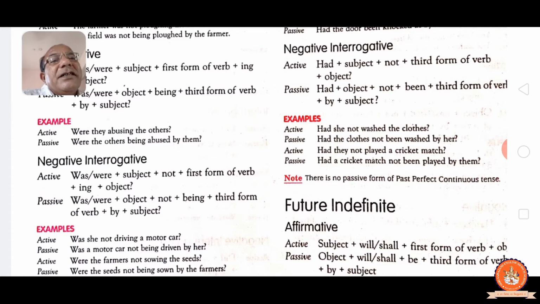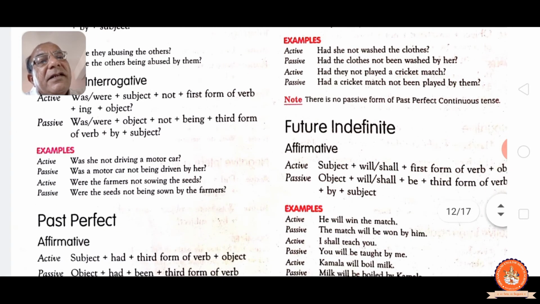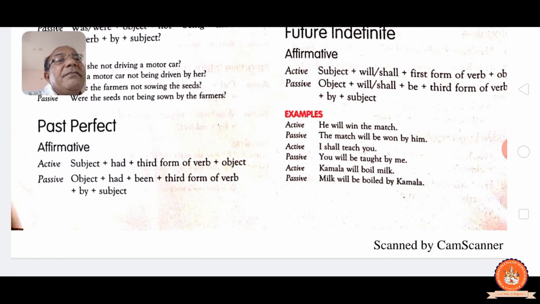So now coming to future indefinite, means simple future tense. Subject plus shall/will, first form of the verb plus object. Passive: object, will/shall be, third form of the verb, by and subject. See, active: he will win the match, the match will be won by him. Active: I shall teach you, you will be taught by me. Active: Kamla will boil milk, milk will be boiled by Kamla.